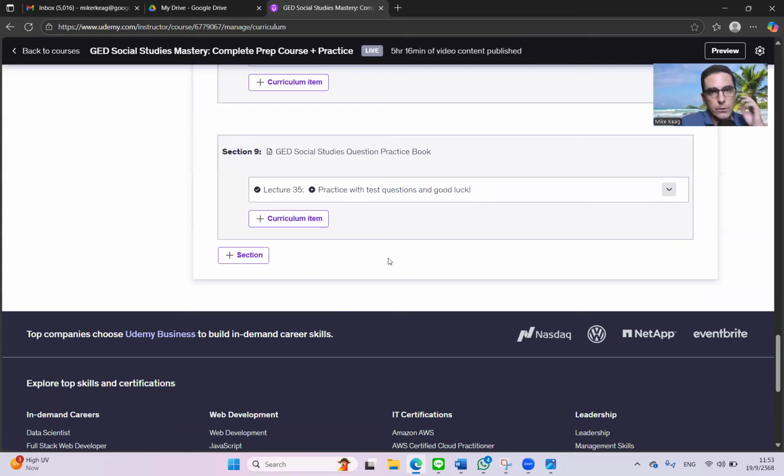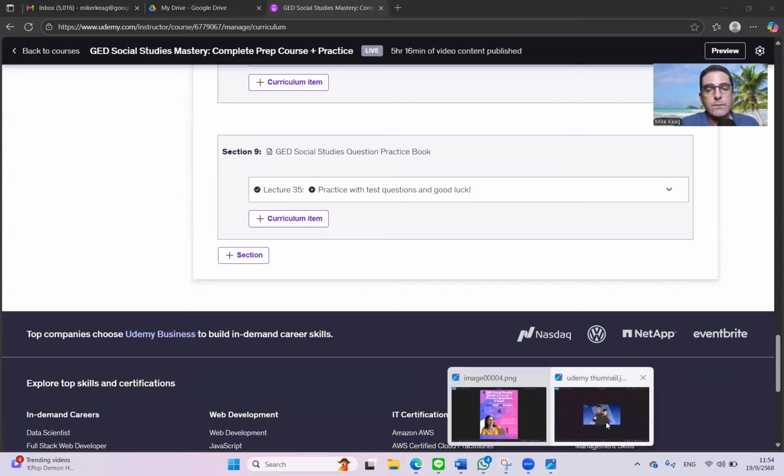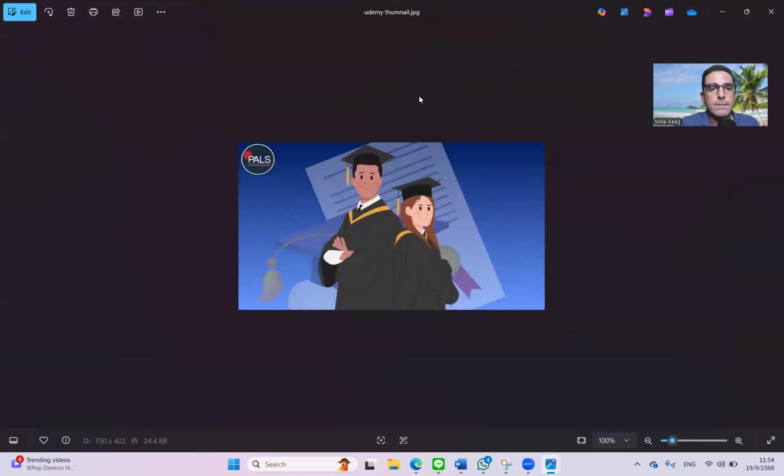They also include a lot of the core language that you will need in the real test. So it provides you a very good foundation and a good opportunity to raise your score for the GED social studies test.